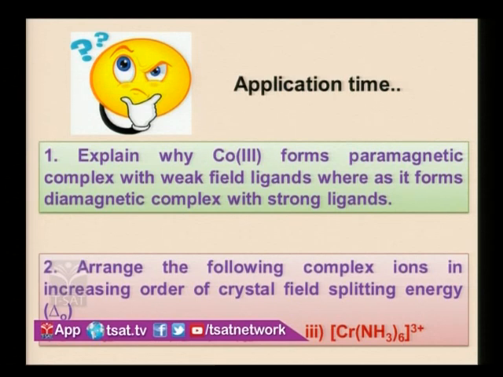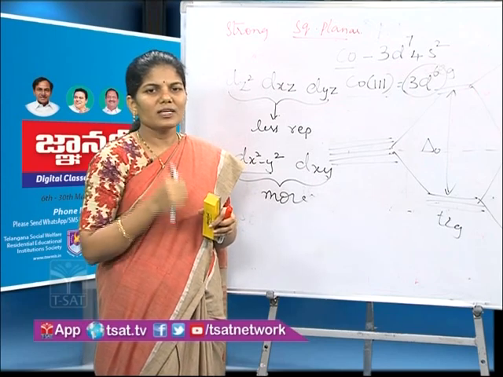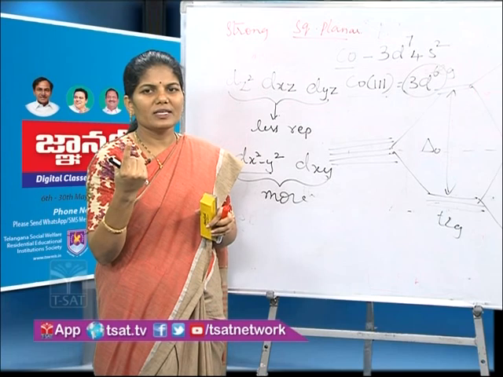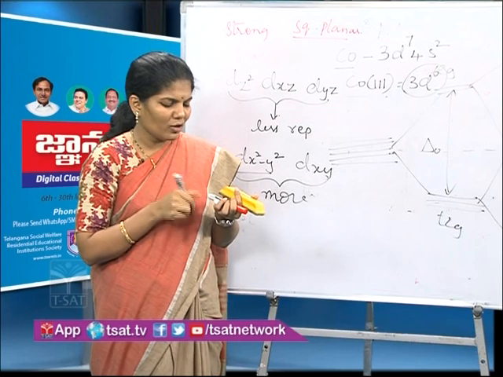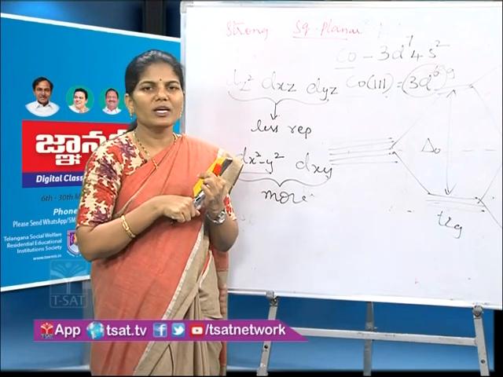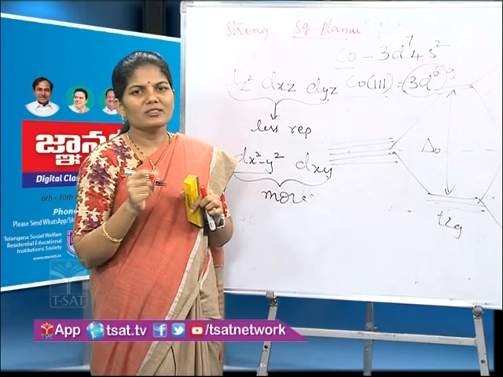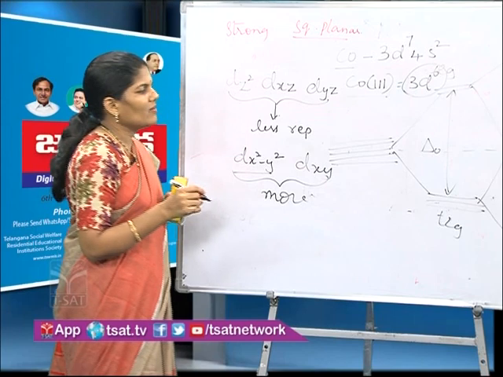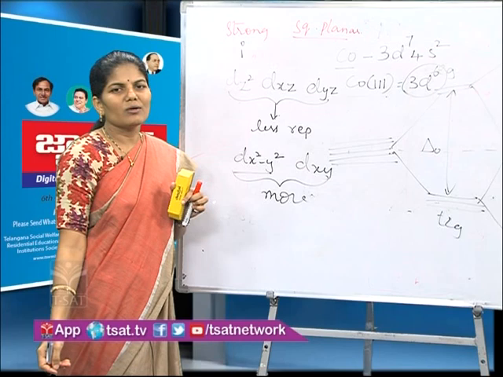Arrange the complexes in the increasing order of crystal field splitting energy. So now how to do this problem? See the nature of the ligands. What are the 3 complexes? One complex has chloride, one complex has CN minus, one complex has NH3. So you have to learn the spectrochemical series. From that you will know which ligand is strong and which ligand is weak. Among these 3 ligands, chloride is weak, so it will have less delta O. So number 1 will have the lowest delta O value.